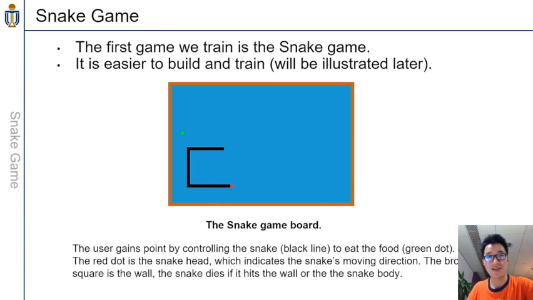So, a basic introduction to the snake game. The user needs to control the snake, which is represented by the black line in this figure. And the red dot is the snake head, which indicates the direction the snake is moving. So the user controls the snake to eat food, which is represented by the green dot. Every time you eat the food, you obtain some points. But at the same time, the user needs to avoid touching the boundary, which is represented by the brown line, and also to avoid touching the black line, which is the snake body. Otherwise, the game will be over.